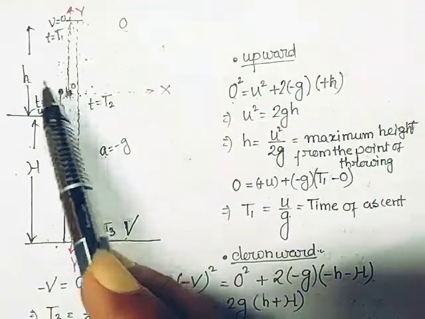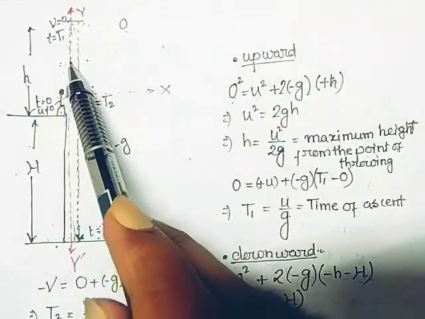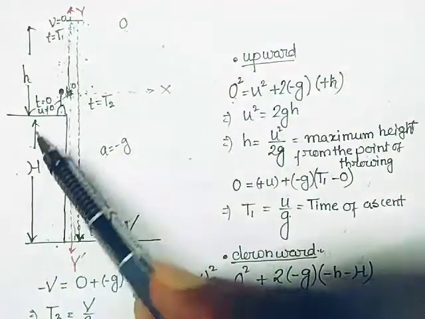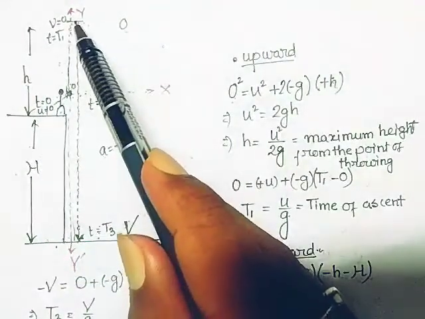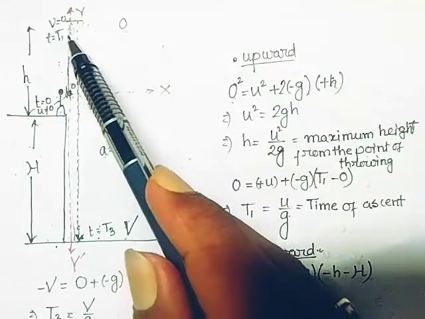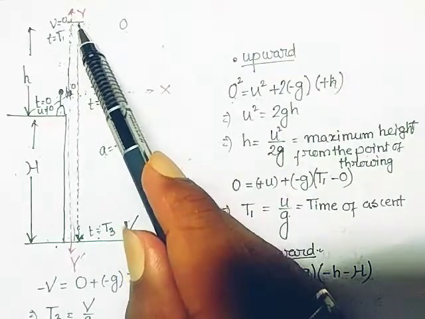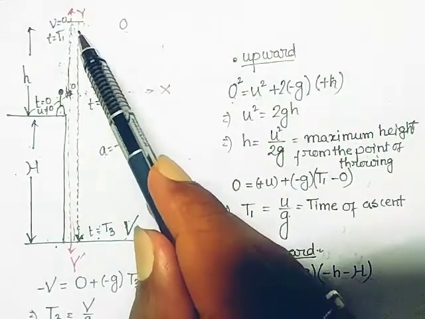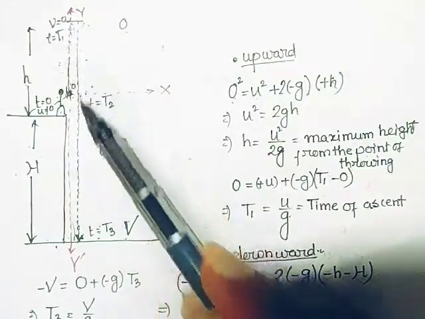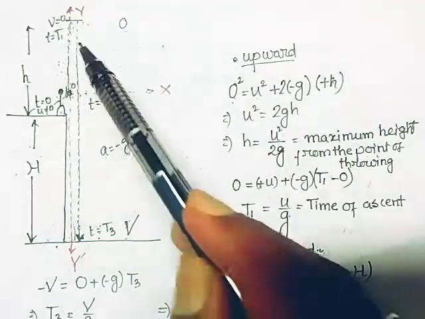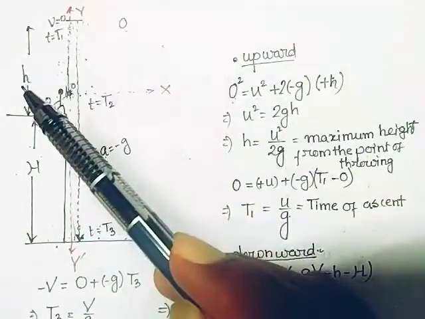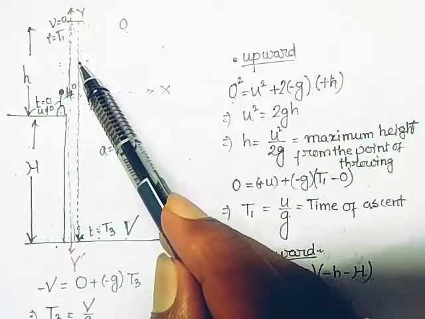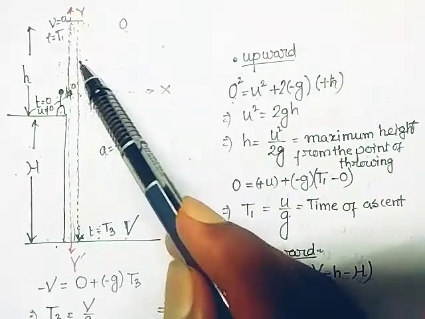So it is under constant retardation, up to this point where it becomes 0. When it is coming down after a momentary rest, it is under constant acceleration, because the velocity is in the negative direction and the acceleration is in the negative. Here the negative multiplies the negative, so it is coming down under constant acceleration.